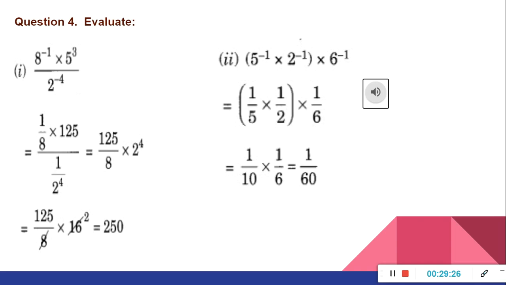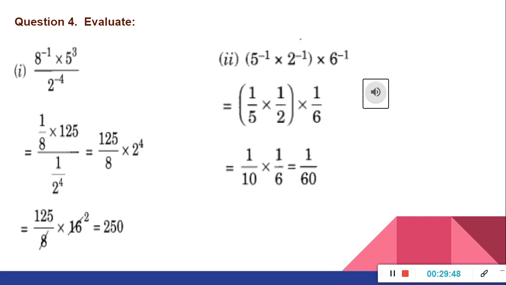So that will be 125 upon 8 raised to 1, means 8. 2 raised to minus 4 will come in the numerator as 2 raised to 4. So 125 upon 8 into 2 raised to 4. 2 raised to 4 means 16. So 8 in 16, 2 times. So 125 into 2, 250.